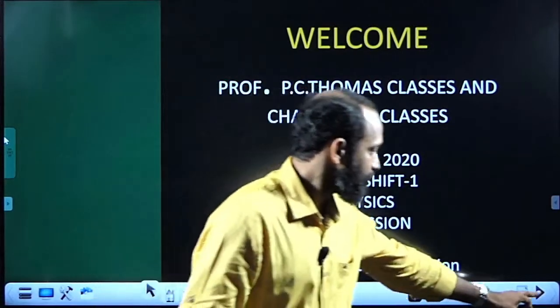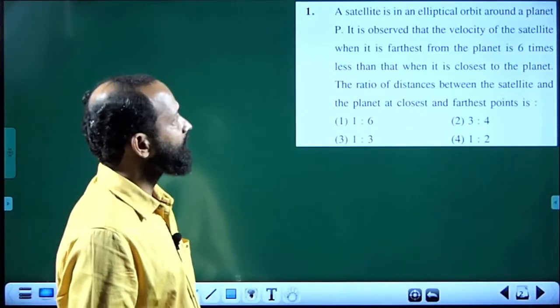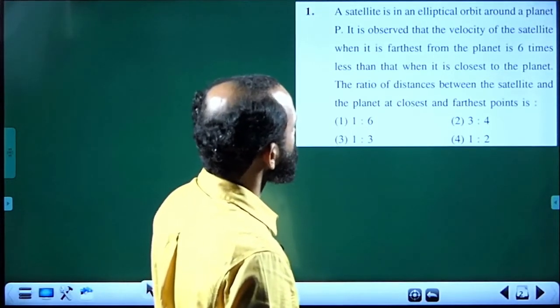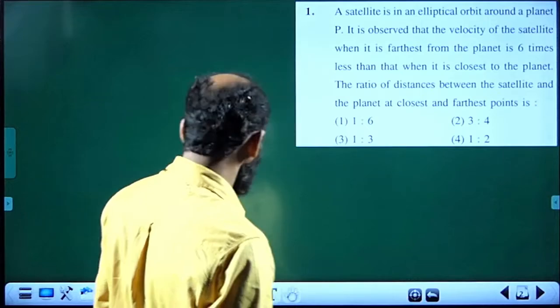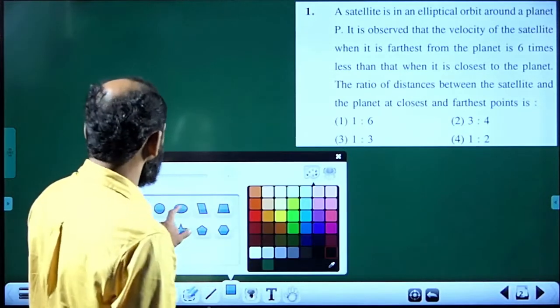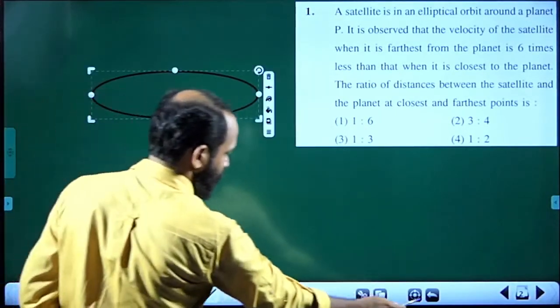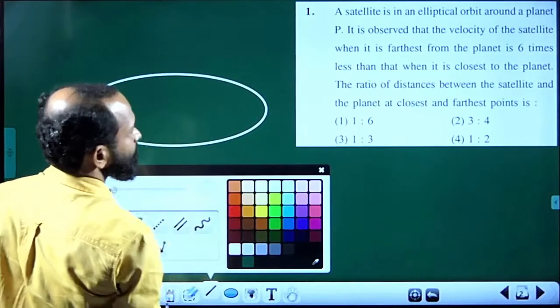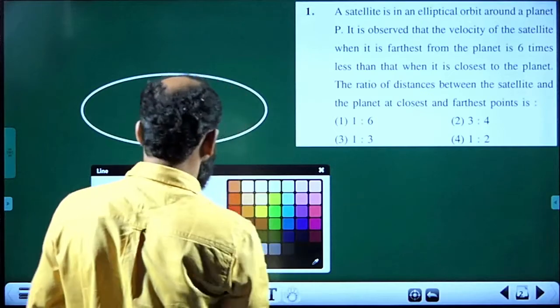Let us begin. First one, a satellite is in elliptical orbit around a planet. It is observed that the velocity of the satellite when it is farthest from the planet is 6 times less than when it is closest.